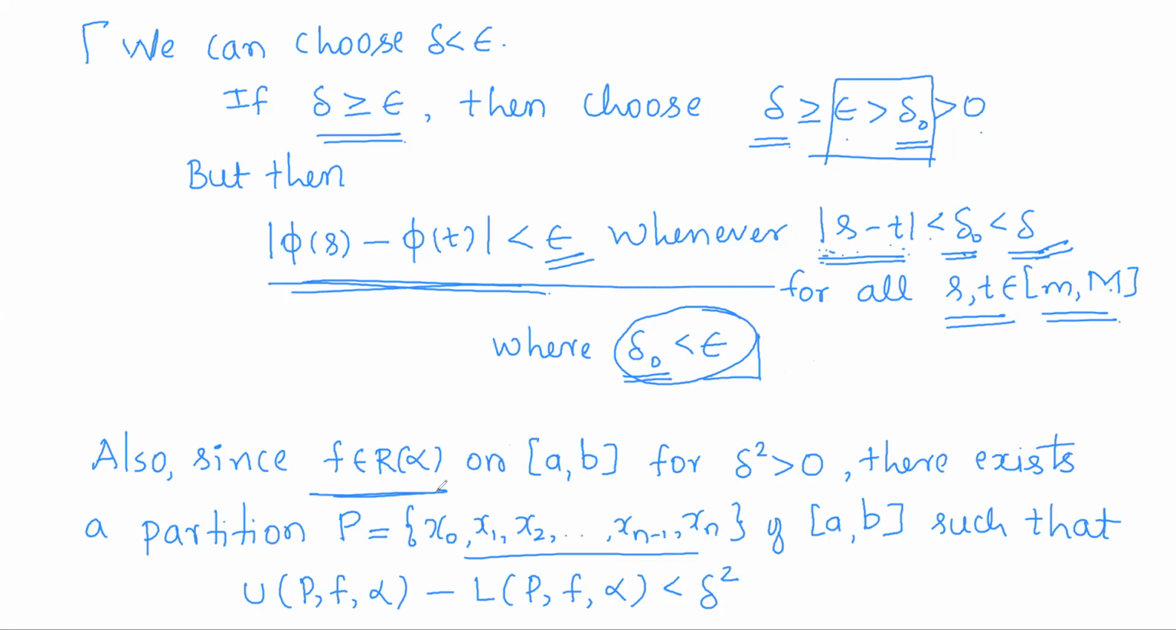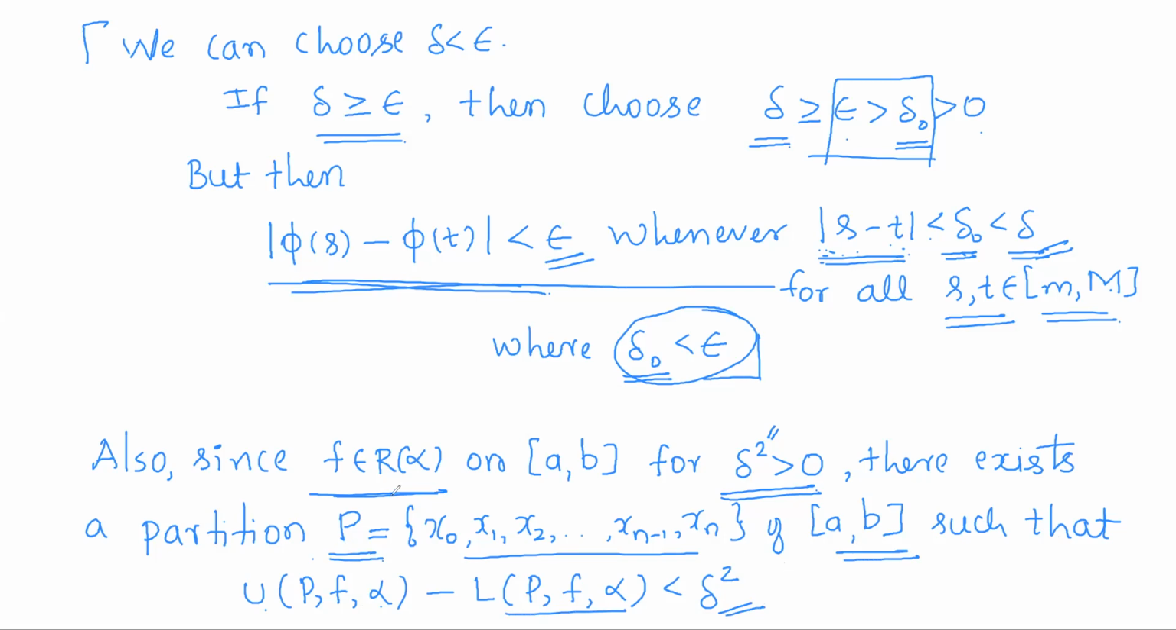The other thing which is given is that f is Riemann-Stieltjes integrable. What does that mean? Given any positive epsilon value, there is a partition P such that UP of f alpha minus LP of f alpha is less than epsilon. Now we shall argue that condition for the positive value delta square. Delta is a positive value, so delta square is also a positive value. So corresponding to delta square, there exists a partition P of the closed interval a comma b such that UP of f alpha minus LP of f alpha is less than delta square.